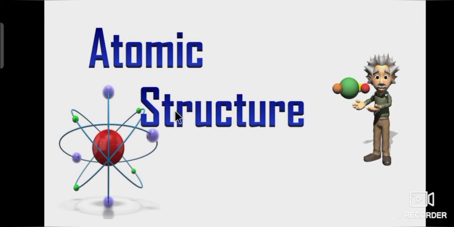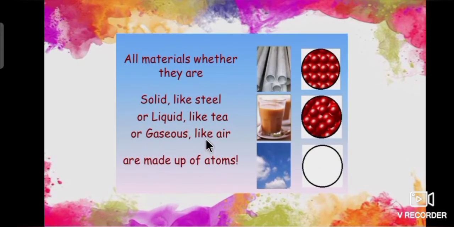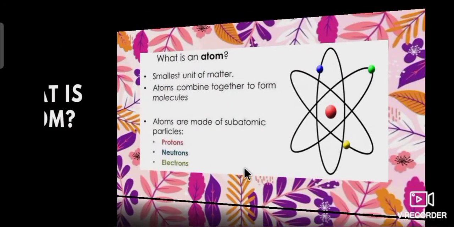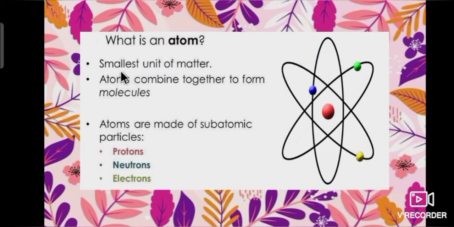Now we will study about atomic structure. All materials, whether they are solid like steel or liquid like tea or gaseous like air, are made up of atoms. Now tell me, what is an atom?